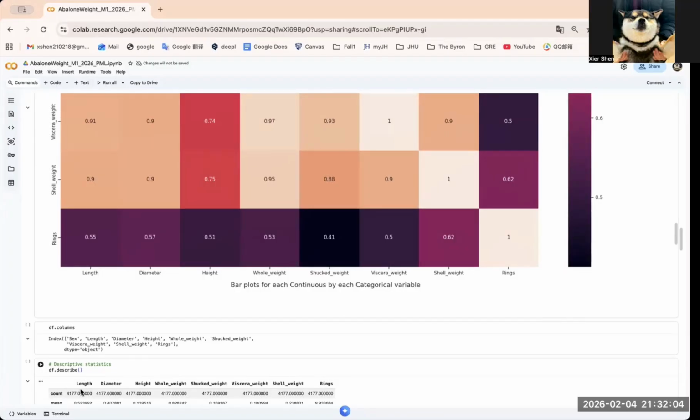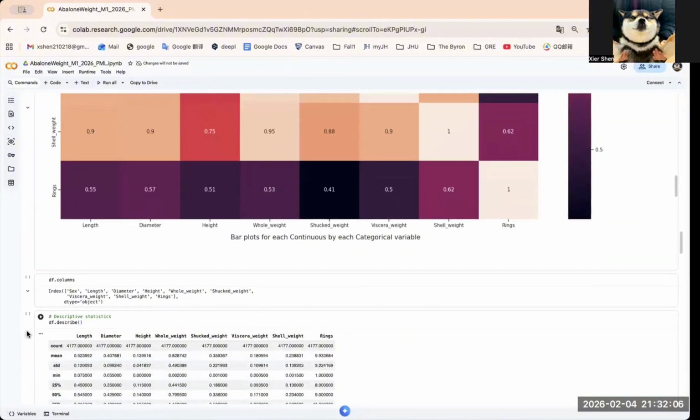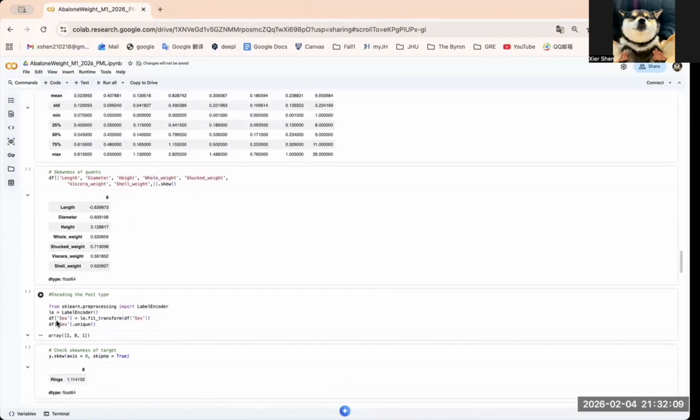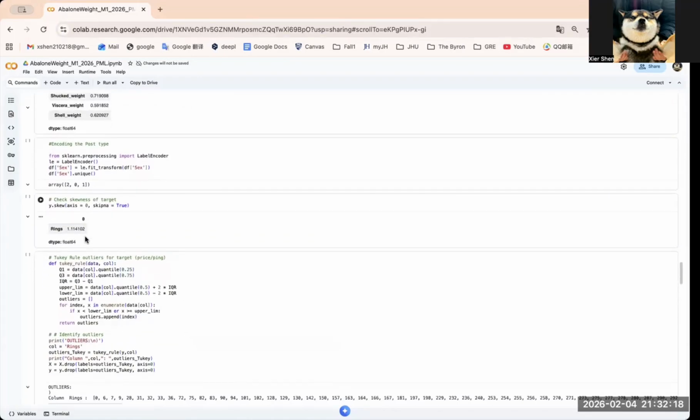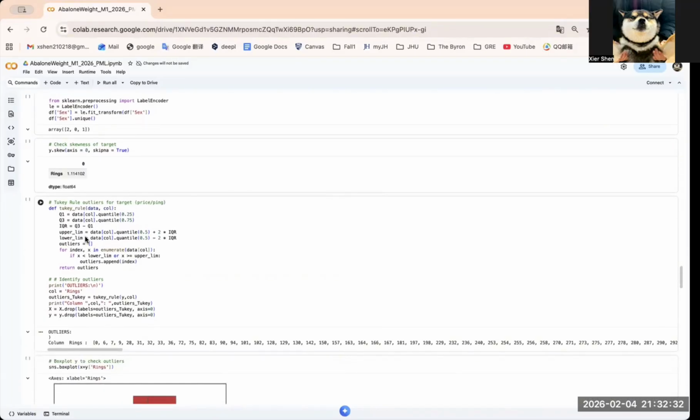After pre-processing, I moved to modeling preparation. I split the dataset into training and testing sets using an 80% training and 20% testing split, which results in 3341 training samples and 836 testing samples.